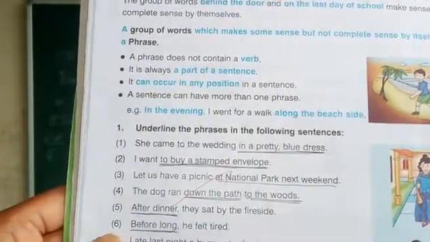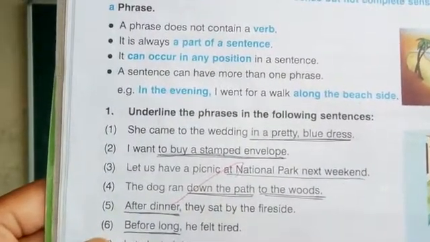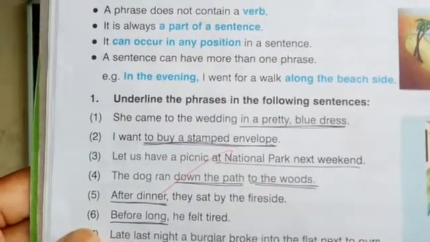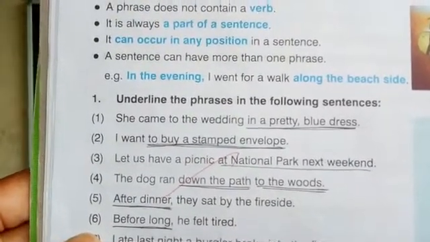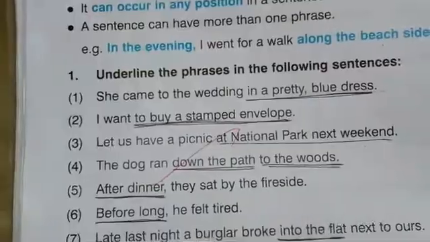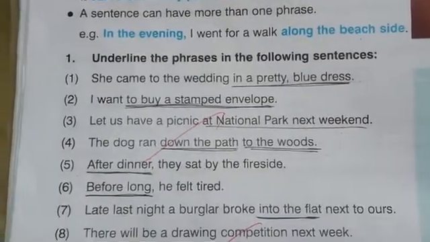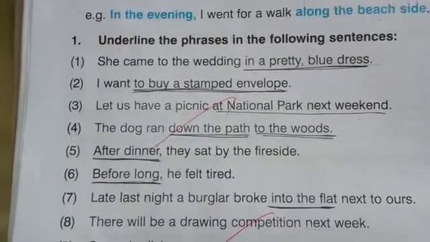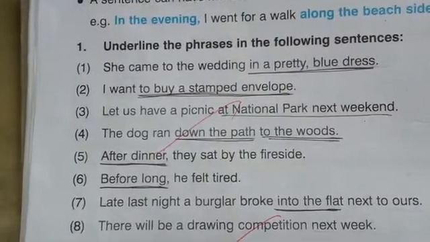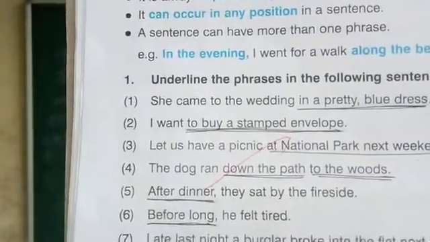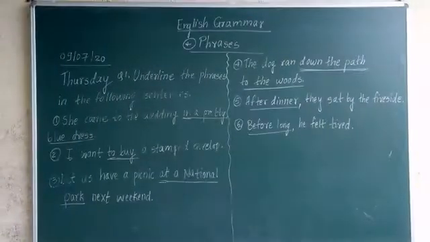See here now. First 6. First one, she came to the wedding in a pretty blue dress. Second, I want to buy a stamped envelope. Third one, let us have a picnic at a national park next weekend. The dog ran down the path to the woods. Fifth one, after dinner they sat by the fireside. And sixth one, before long he felt tired. In this way we have studied the first 6 sentences.